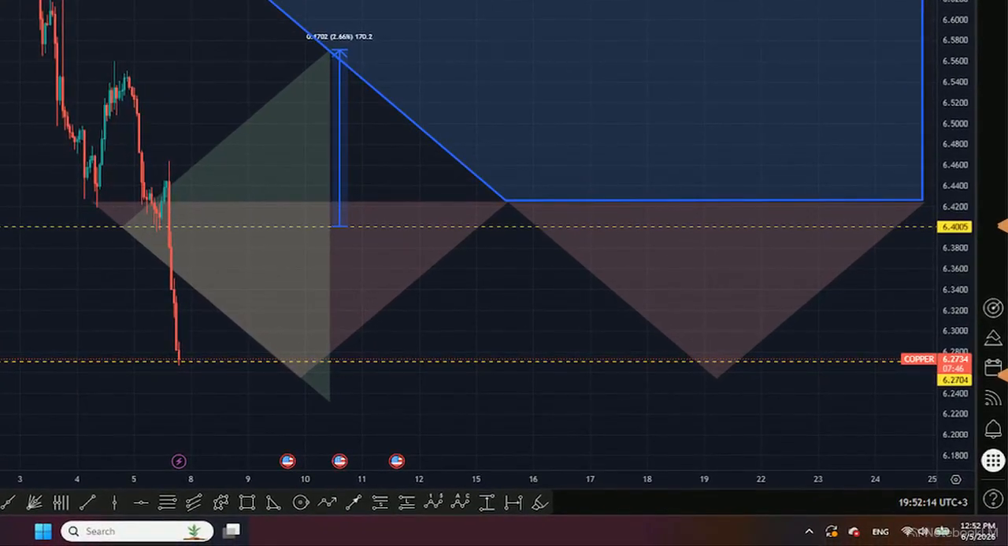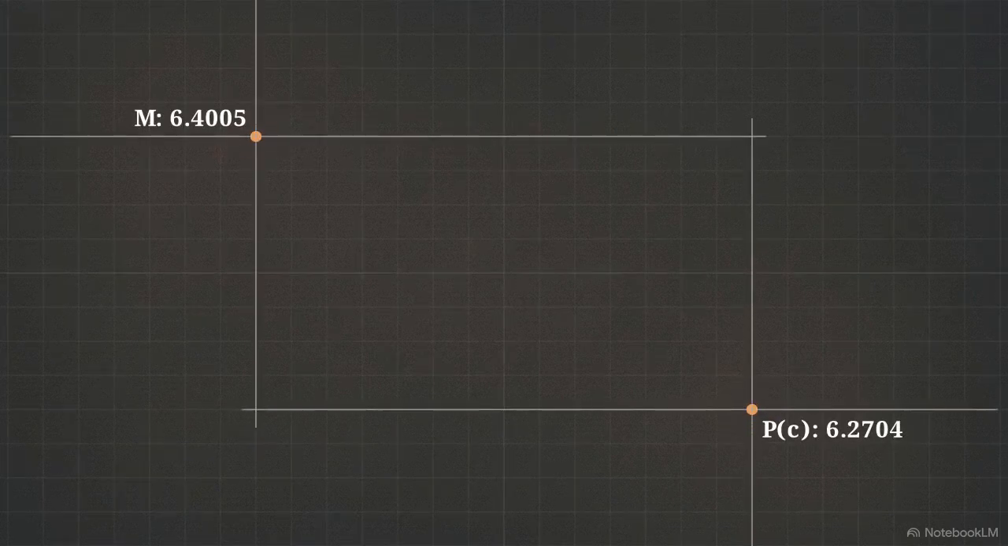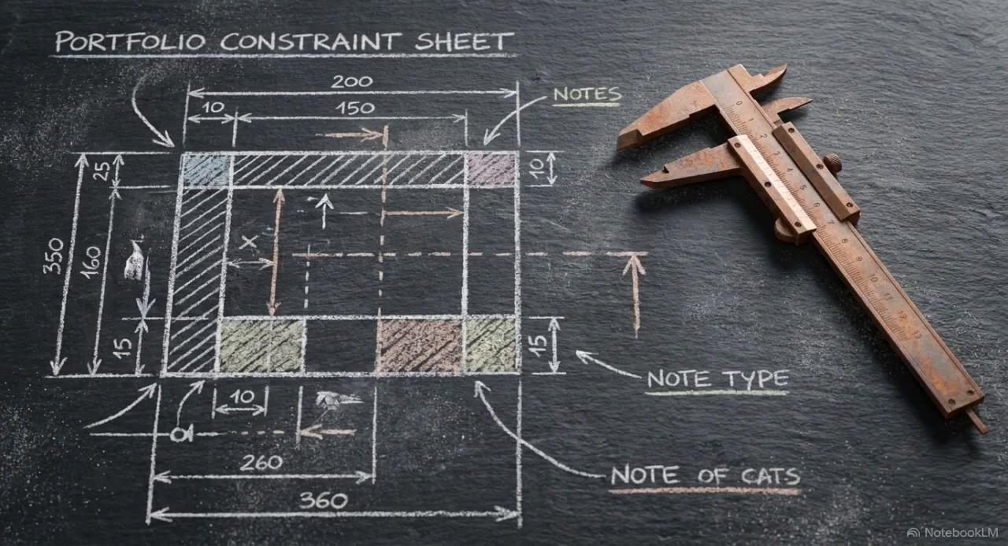Initialization coordinates map the primary entry M at 6.4005 and the secondary entry P at 6.2704. These coordinate points function as mandatory, deterministic inputs that permanently define the structural field and risk architecture for the entire lifecycle of the asset. Strict market DNA protocol requires risk to be mathematically engineered into the structure before any capital engagement occurs.